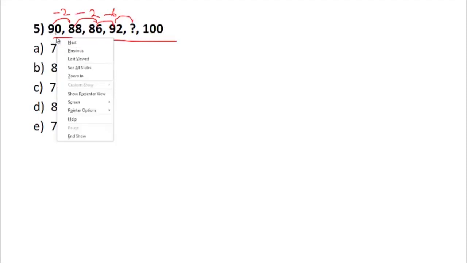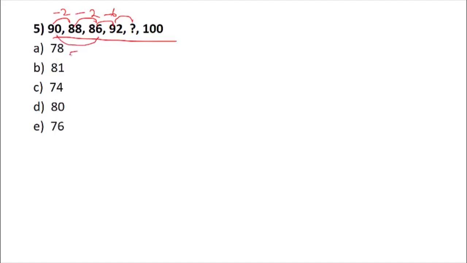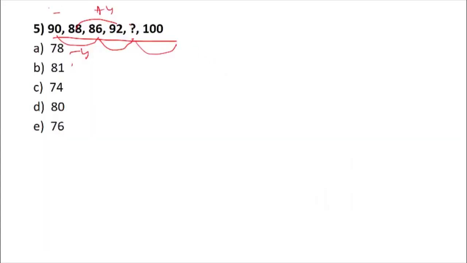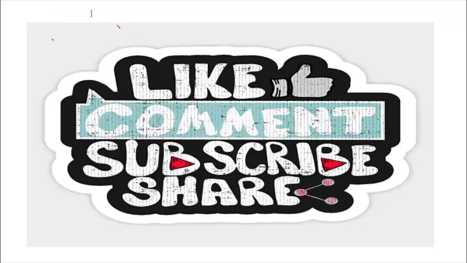So let us try another thing. Let us try with alternate series. So if you see here, it is minus 4 and again something, and again something. Here the alternate, what we have here is 88 plus 4 would give us 92, and again plus 8 would give us 100. Okay, so according to that rule, here it would be minus 8. So 86 minus 8 would be 78. So do we have anything here? 78? Yes, we do. So you can take answer to be A, that is 78.